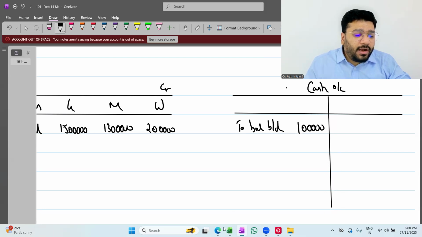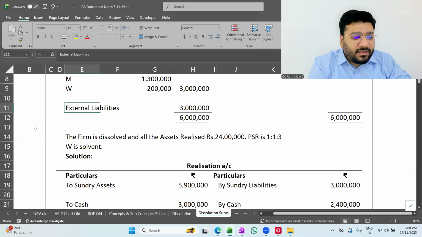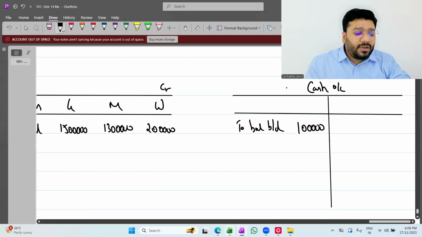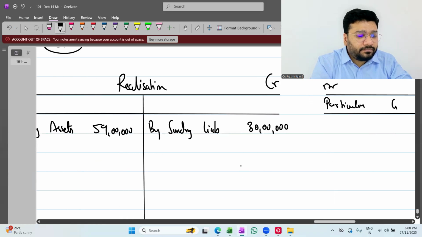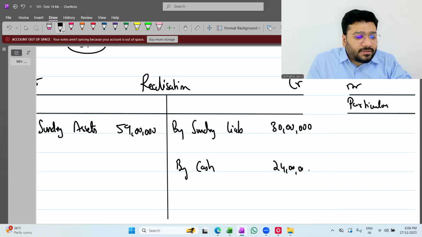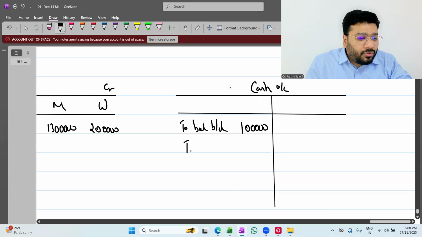So can I say all the accounts which are mentioned in the balance sheet I have noted down? Yes. Adjustment says that the firm was dissolved. All the assets realized 24 lakh rupees. So by cash 24 lakh rupees. In the cash account it will be to realization 24 lakh rupees.